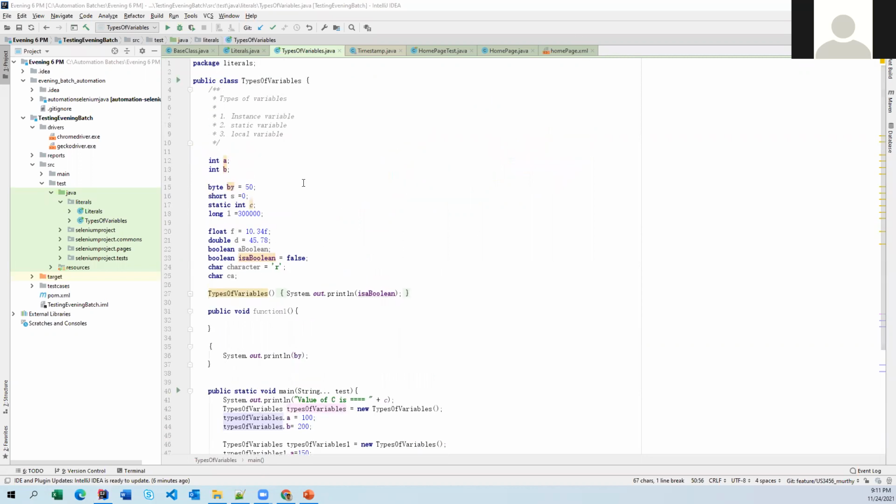The third rule: once an instance variable is declared, we cannot access it from a static area. A static area means it can be a function or a block.